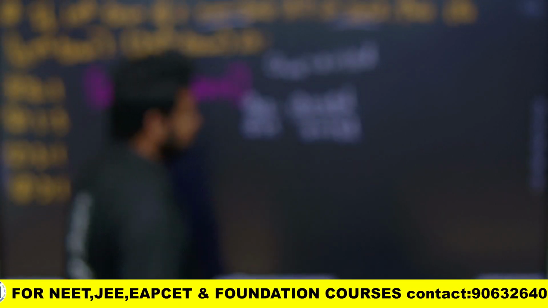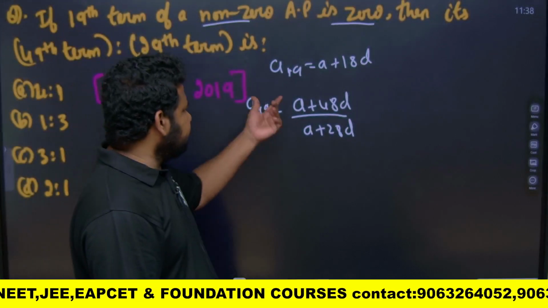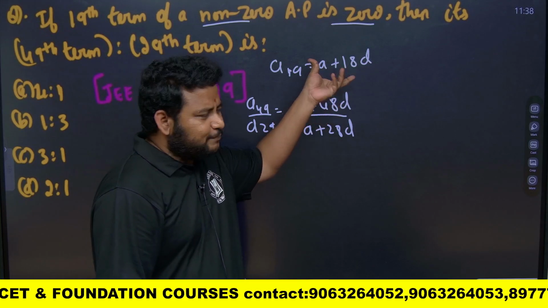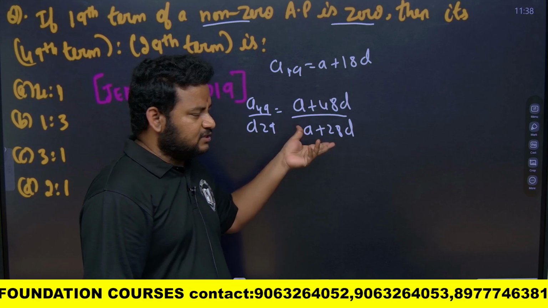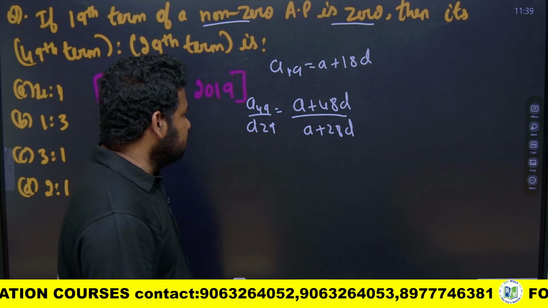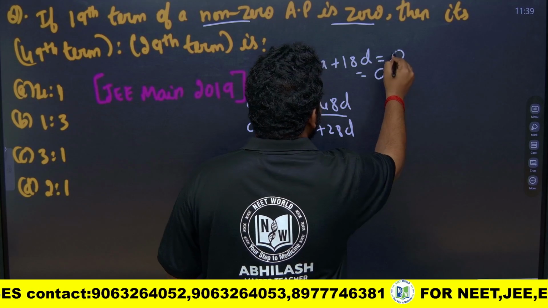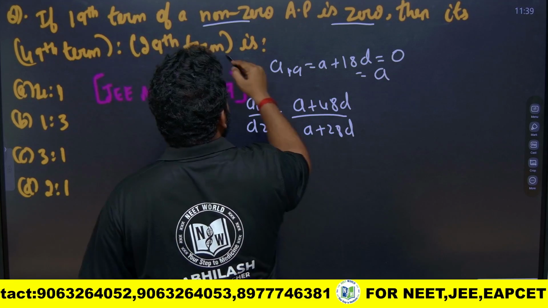So how to solve this? They have given a19, that is nothing but equal to a plus 18d, we got. We have to do some manipulation here and substitute it here so that we get the answer. So what can I do here? See here friends, this is equal to 0, they are telling. This 19th term is equal to 0, they are telling.